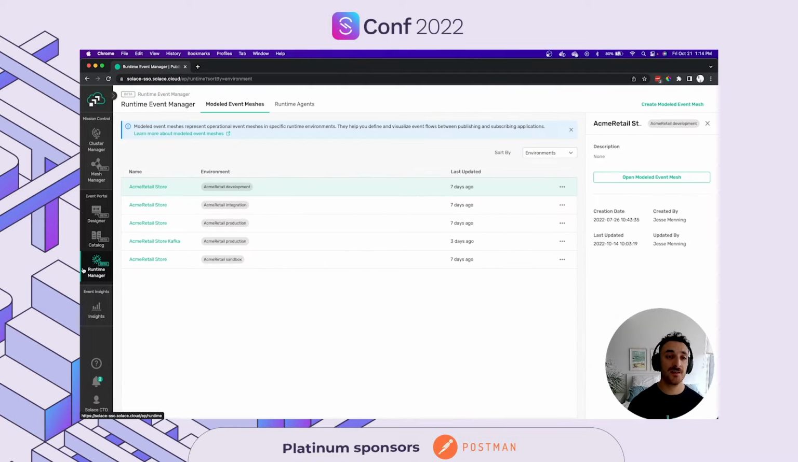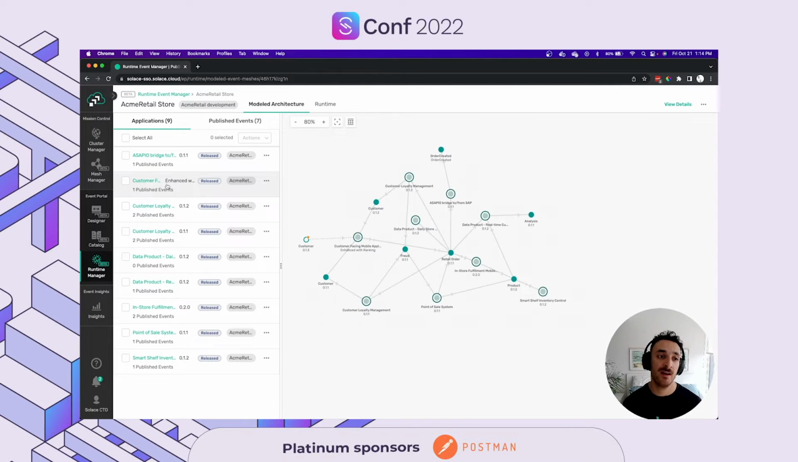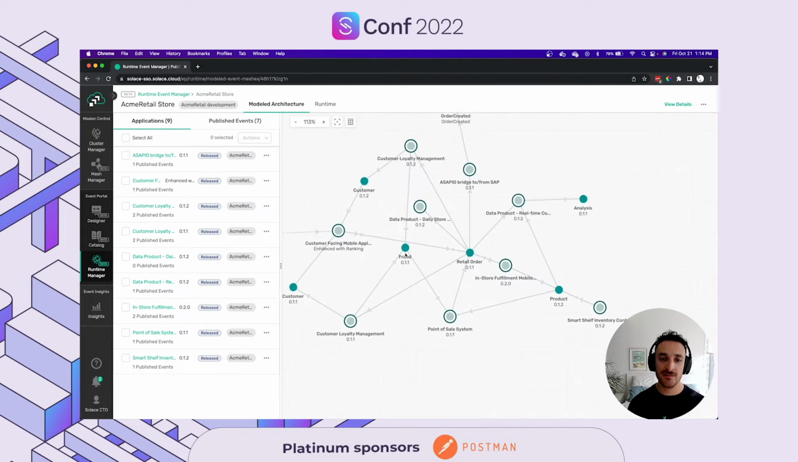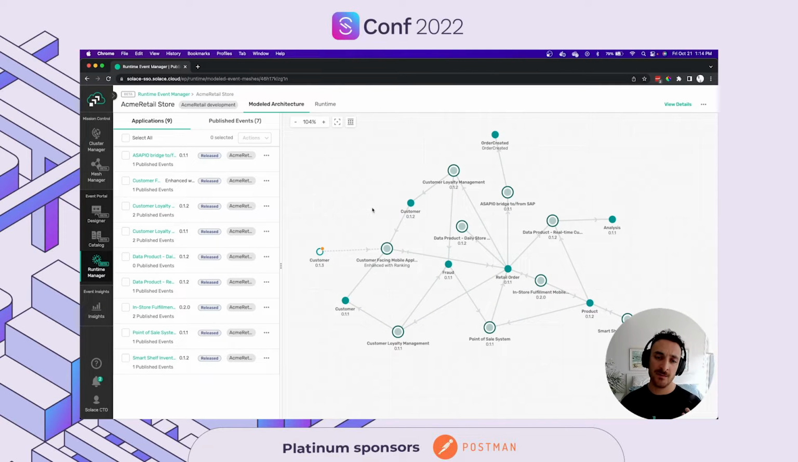So as you can see here in the runtime manager, we have a modeled event mesh for our Acme retail store in different environments. So let's go ahead and jump, for example, into the development environment that we have here. So you get to see all the different applications that are involved in your system and the different events that are also involved between different microservices.